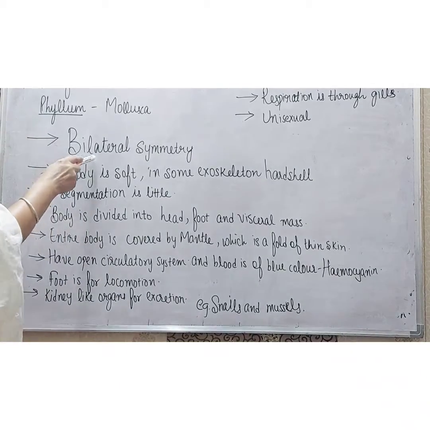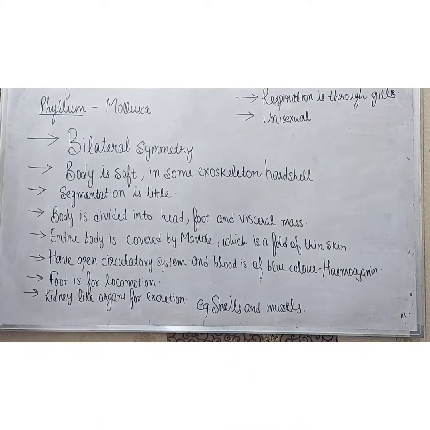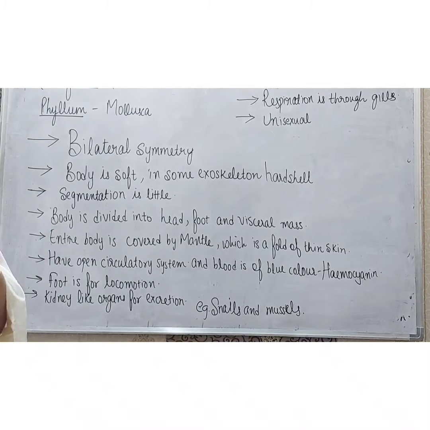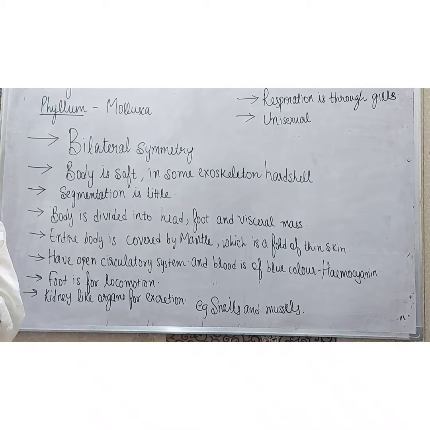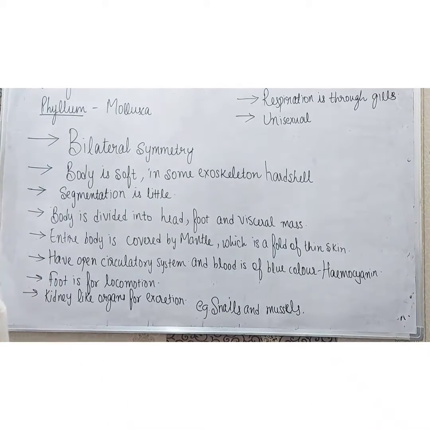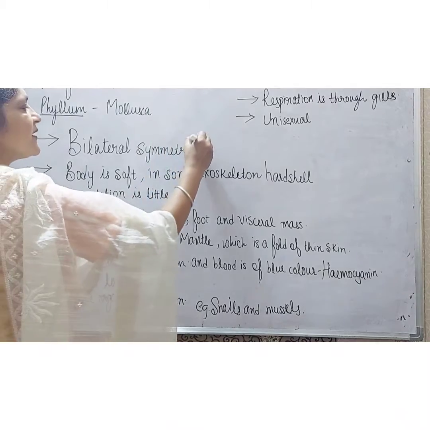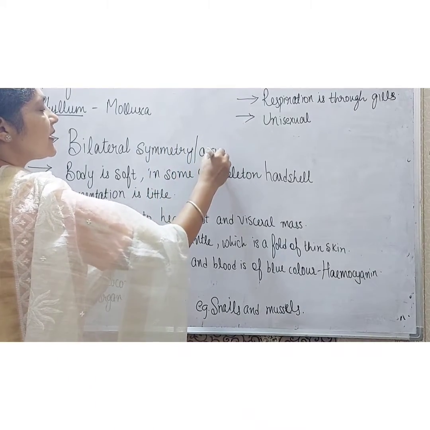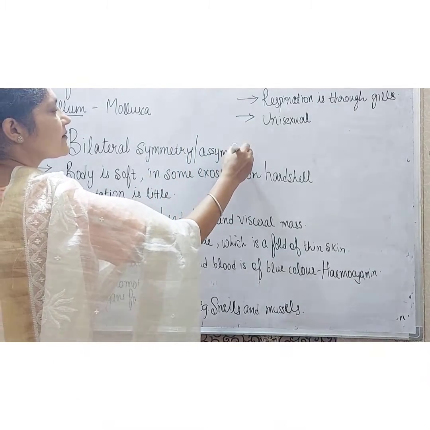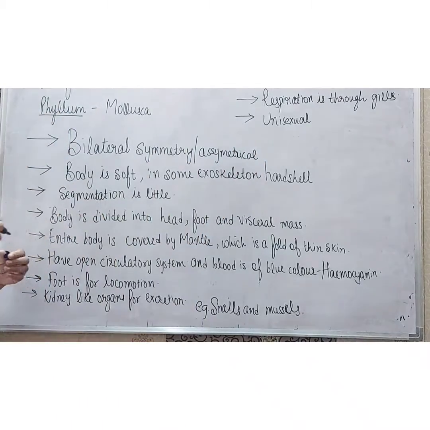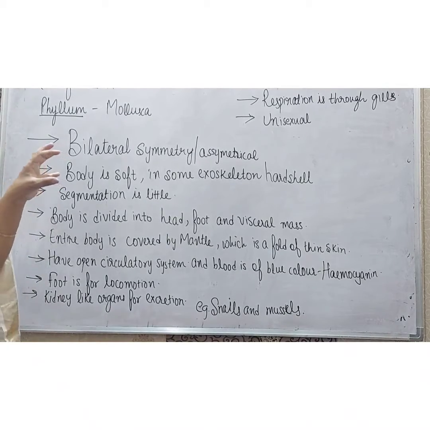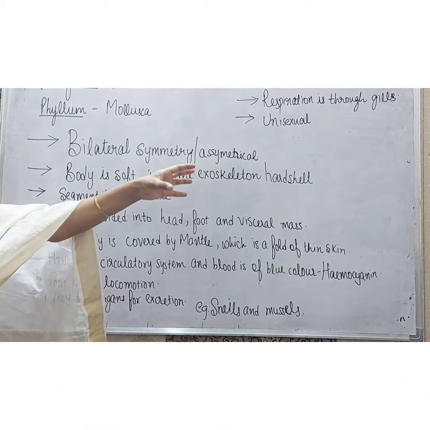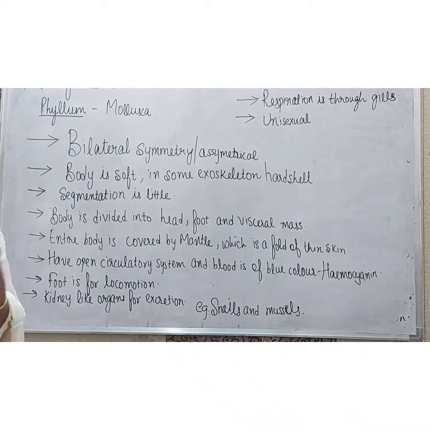The first is they have bilateral symmetry. As I have told you earlier, bilateral symmetry means they can be divided from the center into two equal halves, but some of the animals of this phylum are also asymmetrical. They cannot be divided into two equal halves. Their body is very soft, but in some cases an exoskeleton hard shell is present for protection.